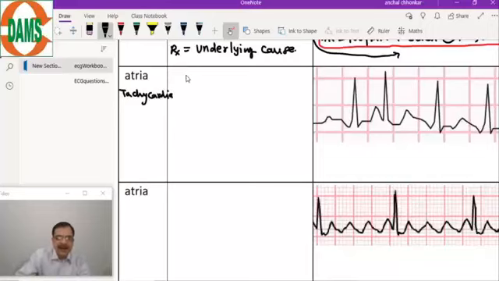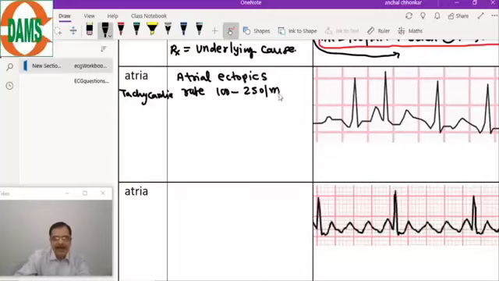So the atrial ectopic rate is 100 to 250 per minute.